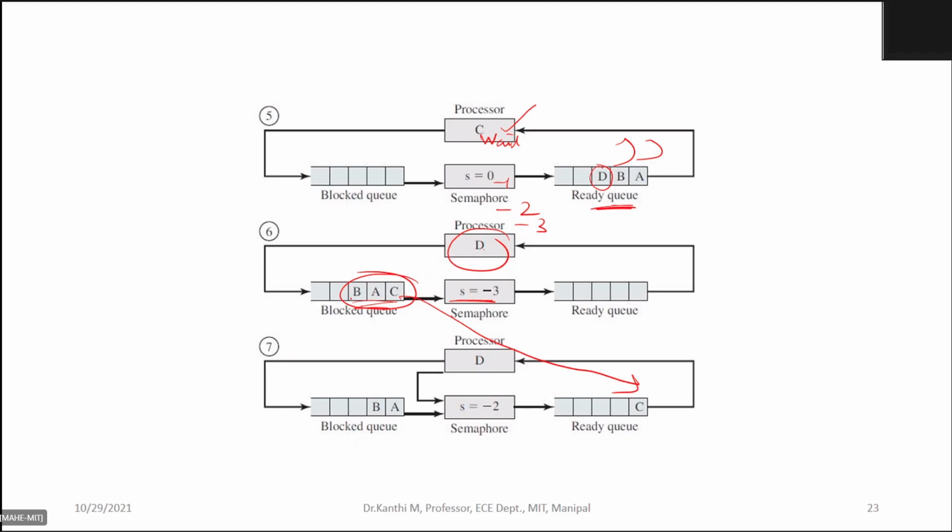It can continue execution provided the results are available, because the result of interest is available; otherwise it goes to the block queue. So this is an example in which we have shown three processes waiting for the results of D. Only D can initiate the signal and the other three processes are initiating the wait.